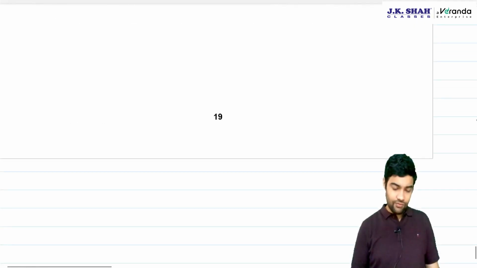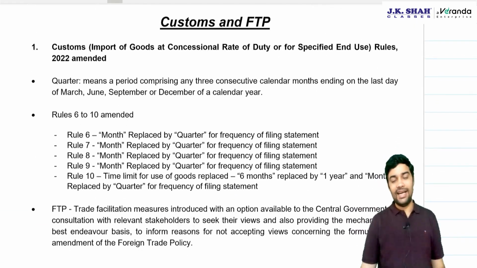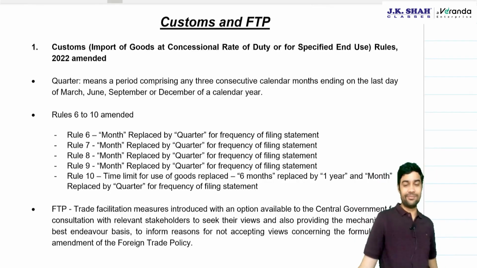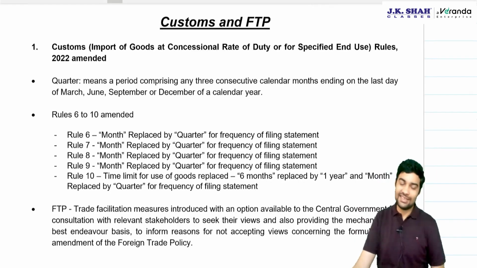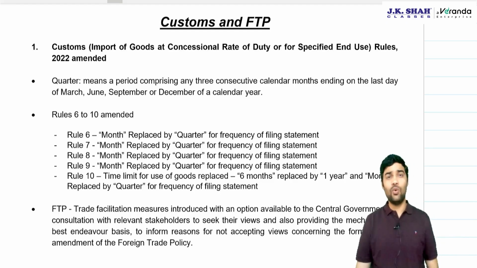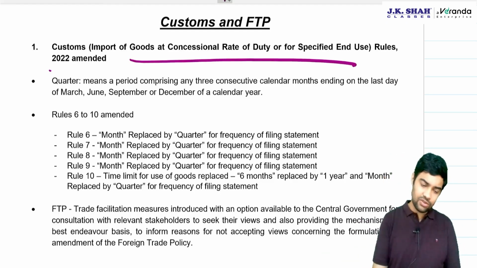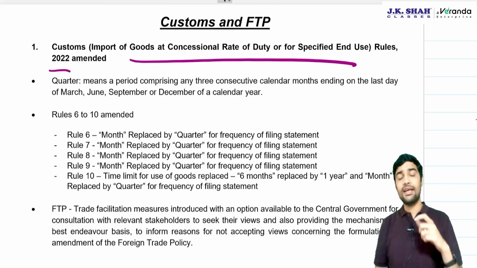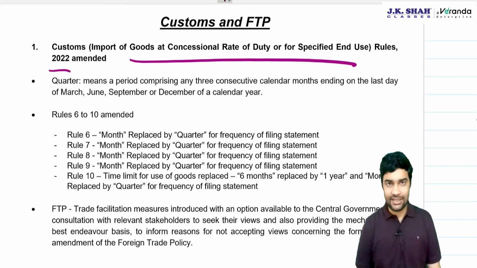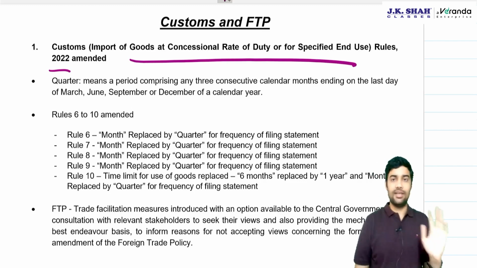Okay, we have come to the last segment, customs and FTP. Now, what changes have happened in customs and FTP? Largely, customs is the same. The one change is in the Import of Goods at Concessional Rate Rules, 2022. There, you had to give a monthly statement. Now, the monthly statement is replaced by a quarterly statement.